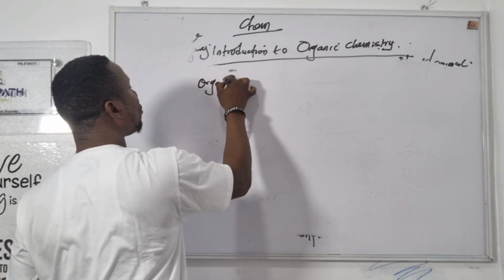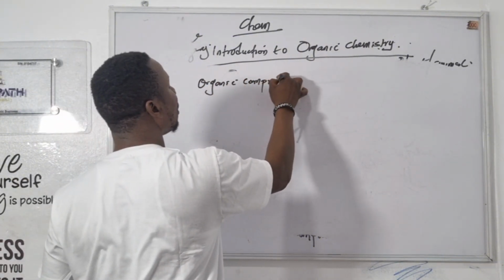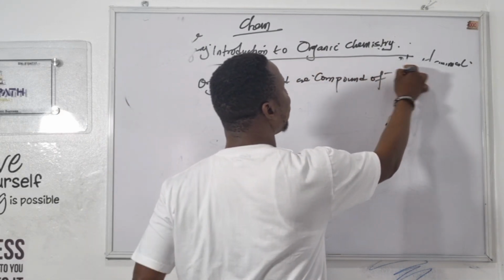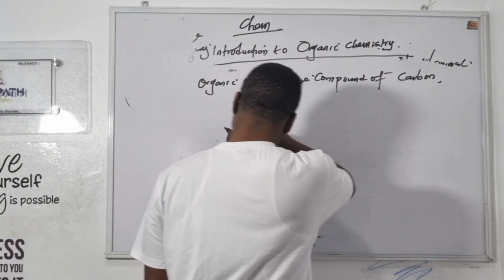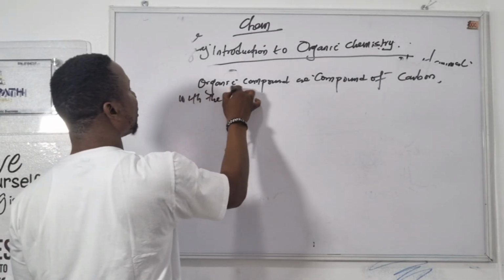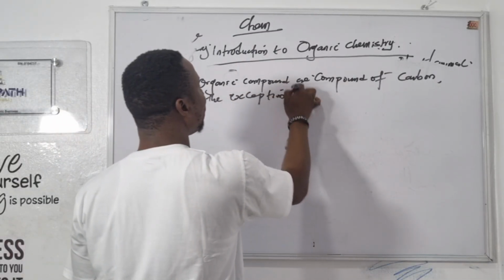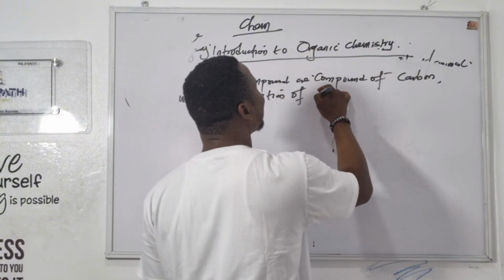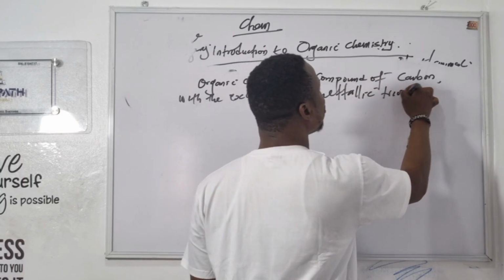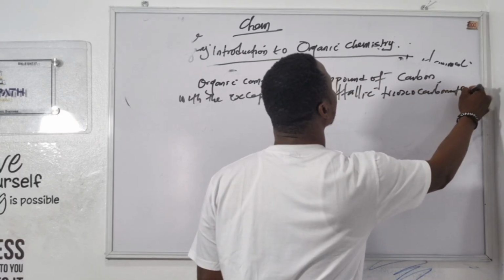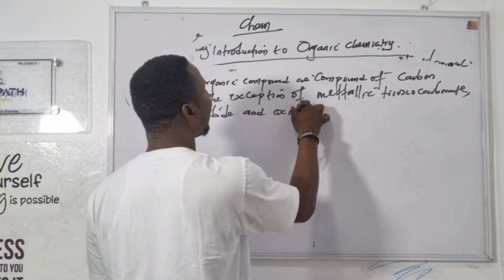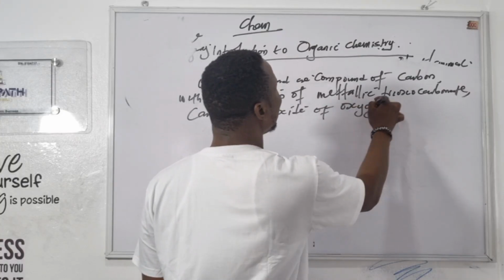Organic compounds are compounds of carbon, with the exception of metallic trioxocarbonates, silicates, carbides, and oxides of carbon.